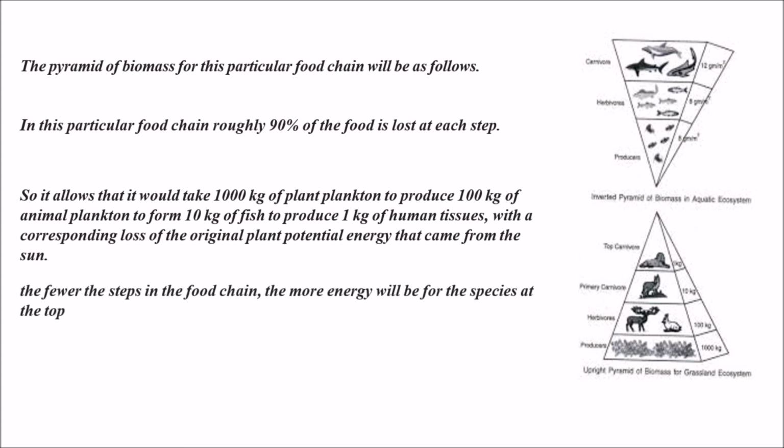The fewer the steps in the food chain, the more energy will be available to the species at the top. We generally have 4 or 5 levels, but if there are only 3 levels, a greater amount of energy is available at the top level. As the steps in the food chain increase, the energy available at the top decreases.